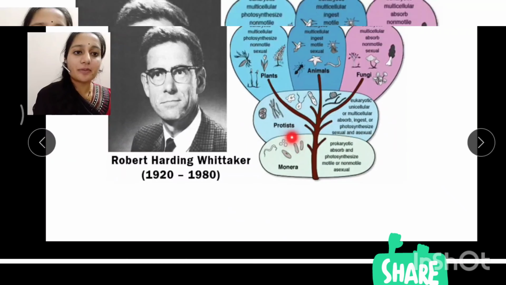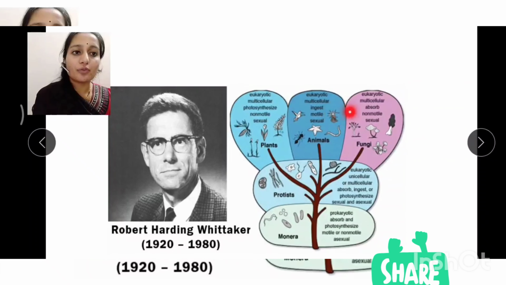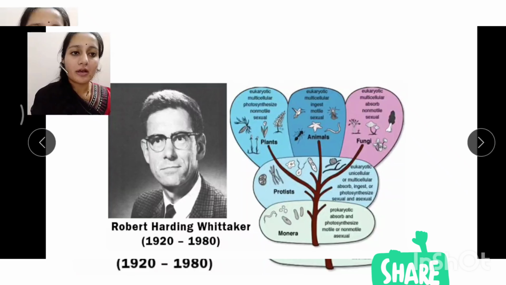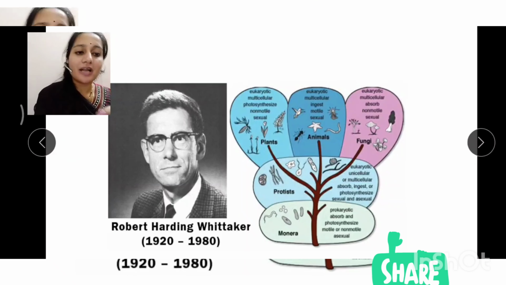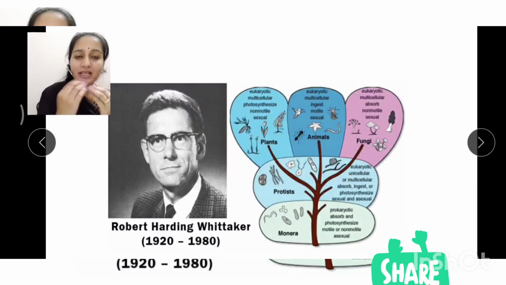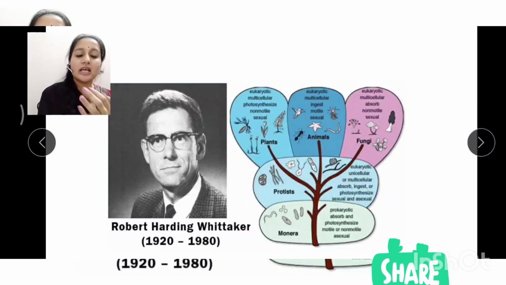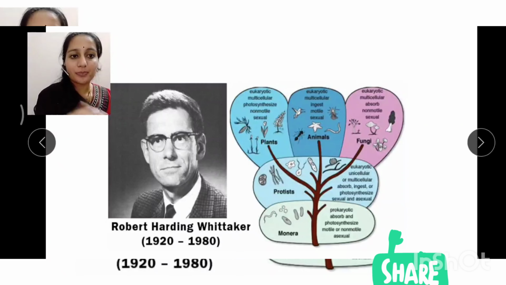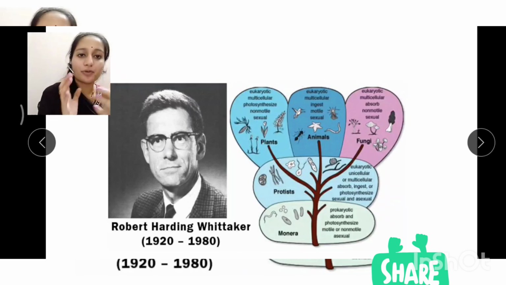five kingdom classification which involves all these organisms. So when you consider the Monera, that Monera contains the prokaryotic organisms which absorb and they can perform photosynthesis, they are motile or maybe non-motile, they are asexual. So all these characters of organisms are grouped and placed under Monera.